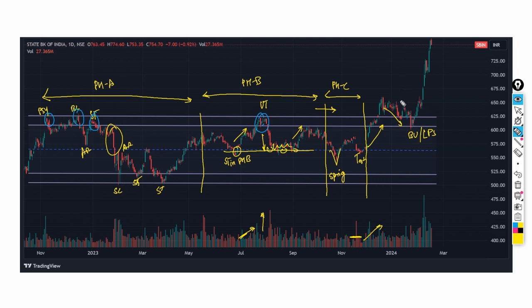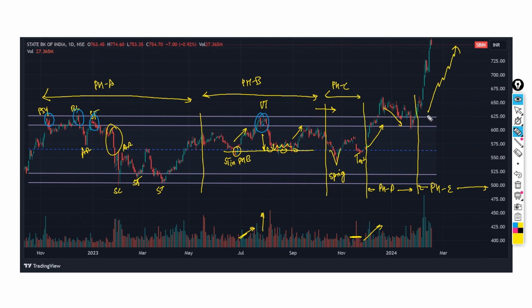And here we conclude our phase D. I will just clean this up a little bit. This is phase D, and we finally enter phase E, which is nothing but the extremely bullish phase.